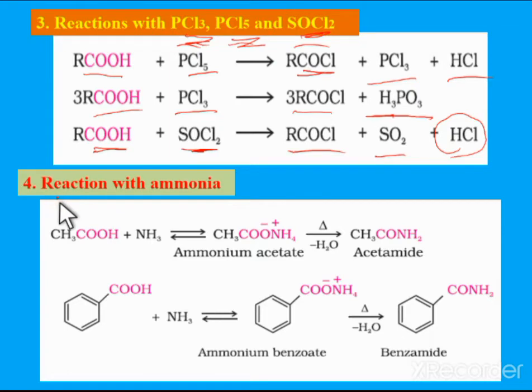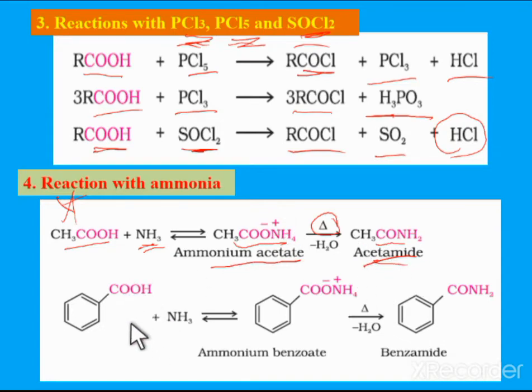Next, another reaction, which is the reaction with ammonia. When acetic acid is treated with ammonia, NH3, initially it forms ammonium acetate, CH3COONH4. The ammonium acetate salt is obtained. Now this ammonium acetate salt, on heating, loses a water molecule and forms acetamide, CH3CONH2. Acetamide can be obtained. So from the carboxylic acid, when treated with ammonia, we get the ultimate product, that is amide.